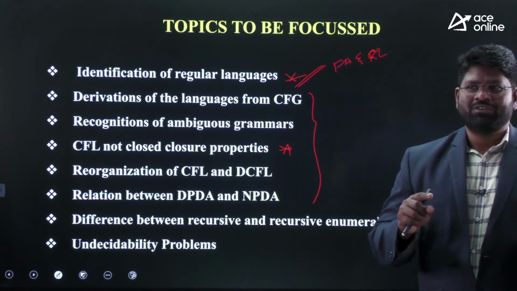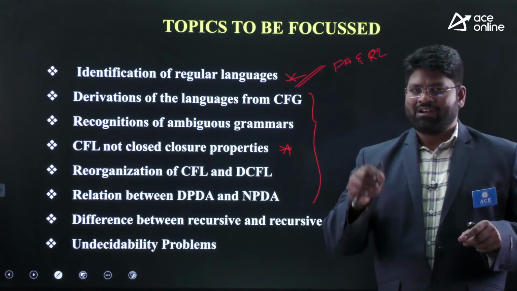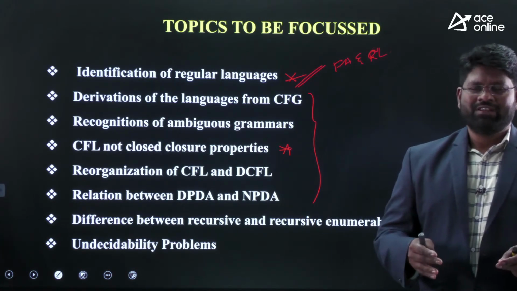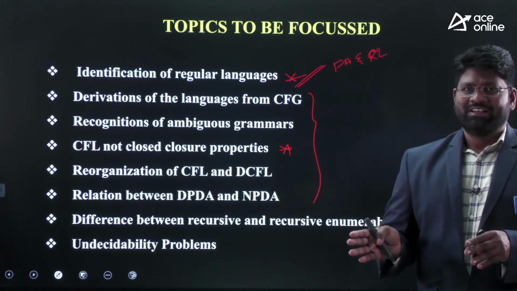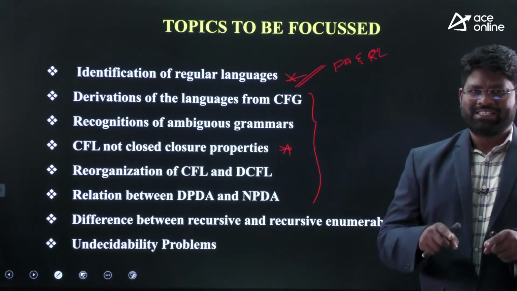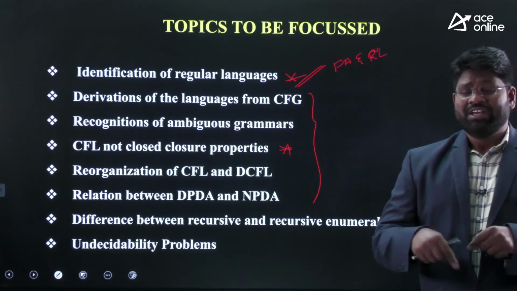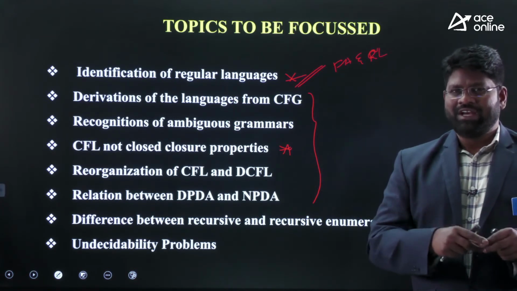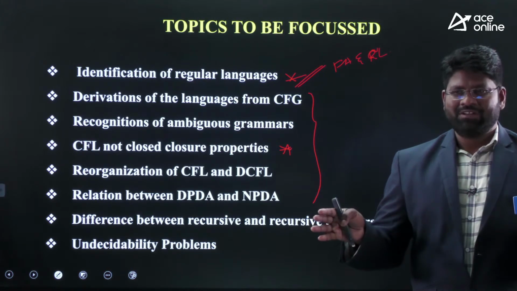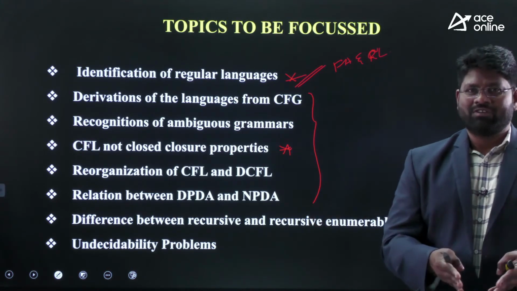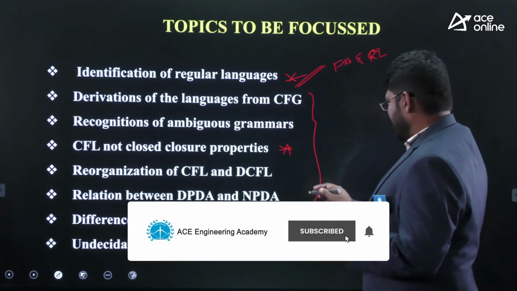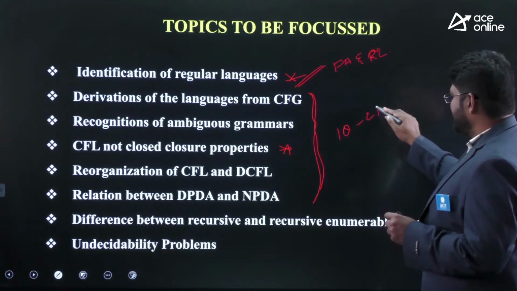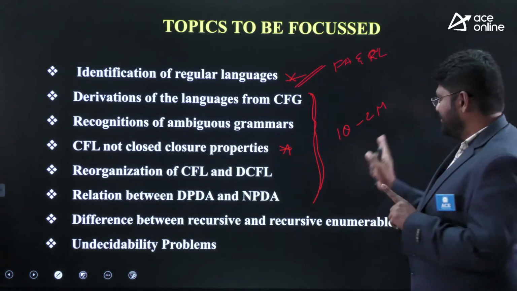And I'm also suggesting, whenever you are preparing for this examination and looking at the languages, you should go deeper into the concept. You should not leave it at, okay, it is a CFL. You should also be in a position to say, okay, this is a CFL or DCFL or not a CFL. If not a CFL, is it a CSL or recursive? You have to be very good at clearly distinguishing between the languages. That is what you have to work out here. So from this portion, as I mentioned, you can expect a minimum of one question of 2 marks from these titles.